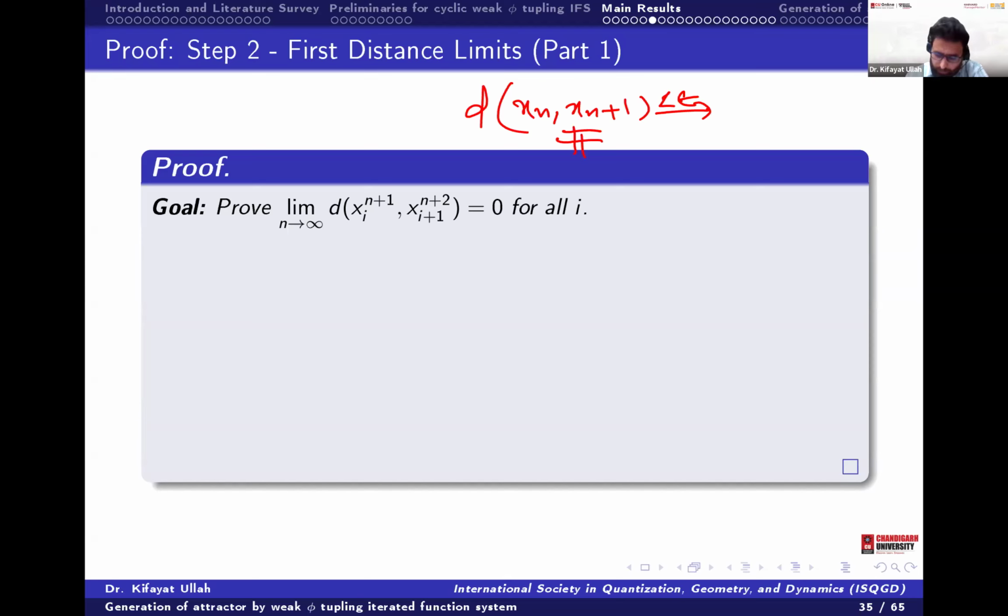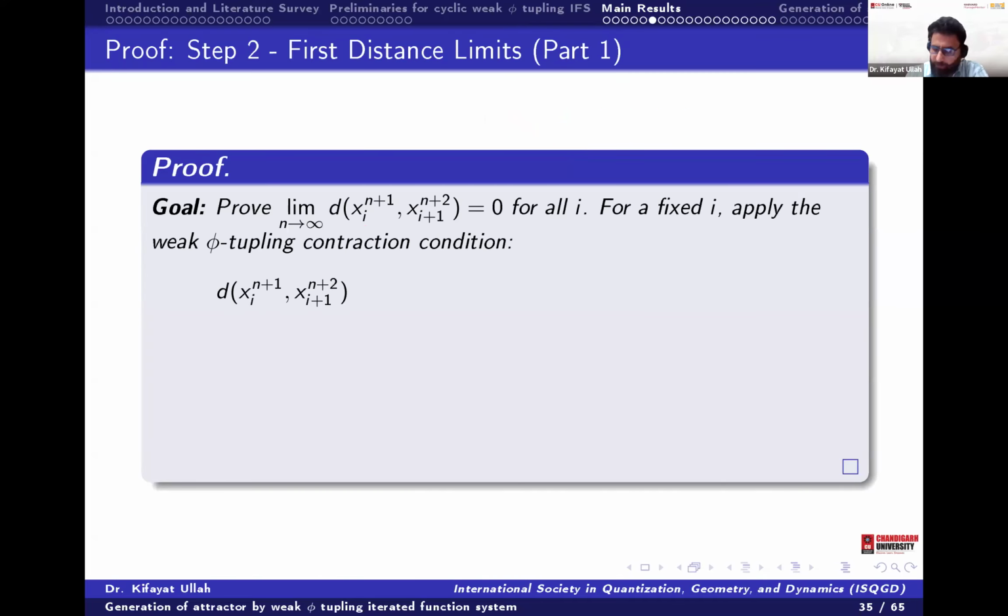So now here the goal is that we have to move vertically along with horizontally. So we will take the sequence in this way, one horizontally and one vertically. So we have to show the limit as n goes to infinity is equal to 0. Then for a fixed i, we will apply the phi contraction and show that it has a fixed point. So now take the distance of the sequences x_i and x_{i+1}. So apply this: x_i, by the definition of F, will be in its preceding one, so that will be x_{i-1} and so on.